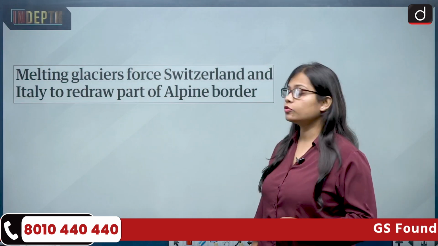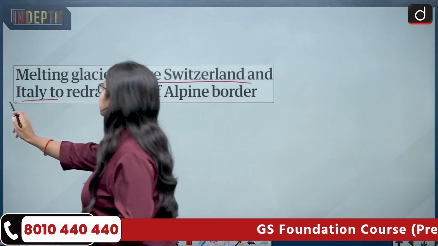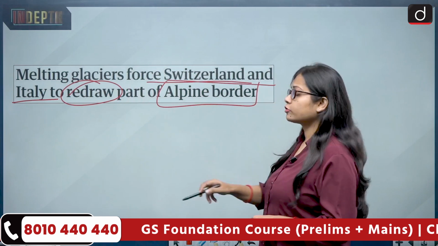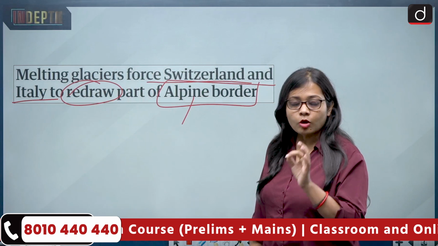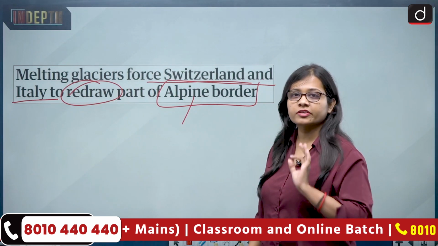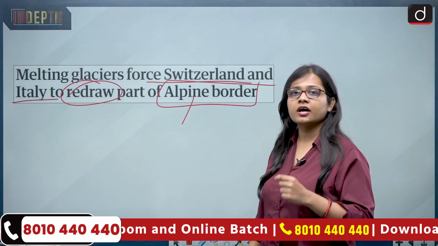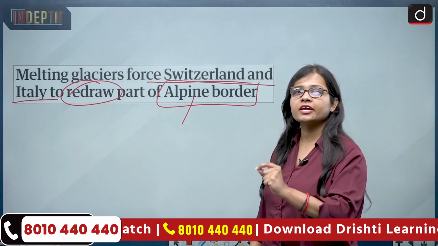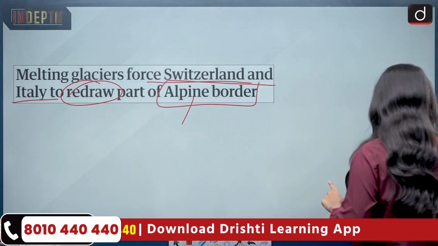And the news talks about melting glaciers forcing Switzerland and Italy to redraw part of the Alpine border. So the mountainous border, the Alpine mountain border, commonly known as the Alps mountain border, is what is forcing this. The glaciers which are present on the Alpine mountains are melting down, and this is what is forcing Switzerland and Italy to redraw their borders. We will be looking at this through maps.